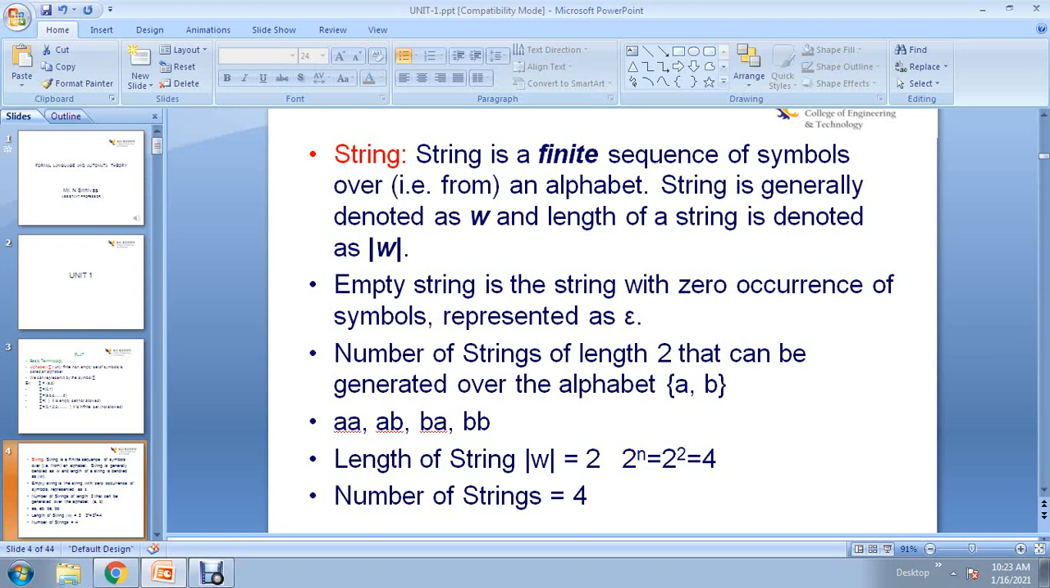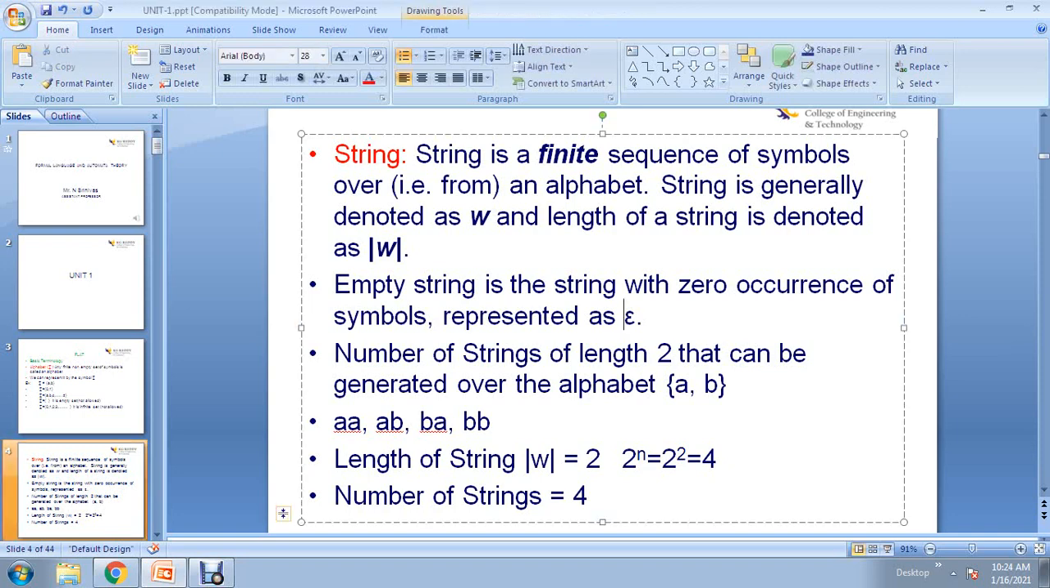And see, the empty string. The empty string is the string with zero occurrences of symbols. We are not taking any symbols from the given alphabet. Zero occurrence of symbols is called an empty string. This is again one of the most basic special cases you have to remember. The empty string is denoted by epsilon.